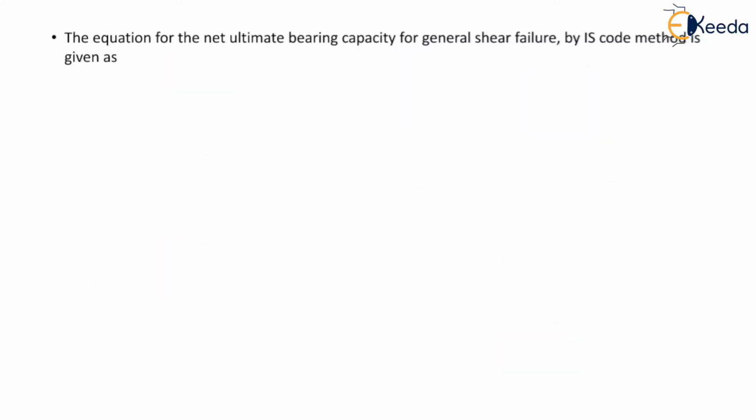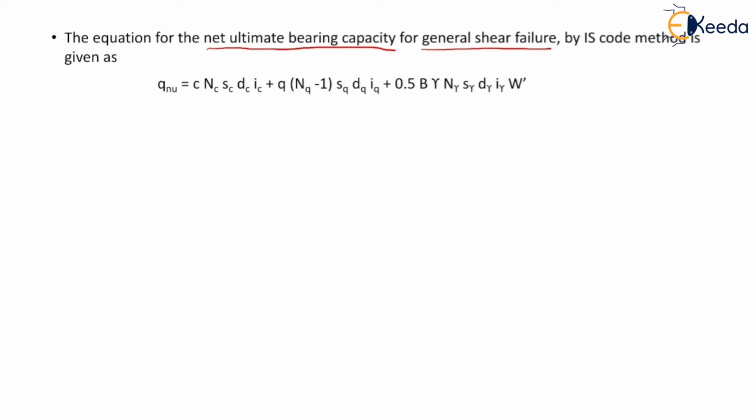The equation for the net ultimate bearing capacity for general shear failure by IS code method is given as qnu = c Nc sc dc ic + q (Nq - 1) sq dq iq + 0.5 B gamma N gamma s gamma d gamma i gamma W'.